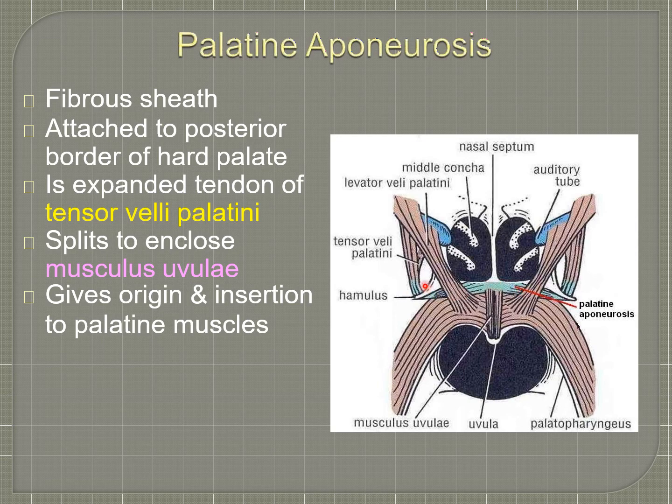Here you can see the muscle tensor veli palatini. So it expands to form this aponeurosis. It is an extension of tensor veli palatini, the muscle. It splits or divides into two to enclose a muscle called the musculus uvulae. Then this aponeurosis gives origin and insertion to several palatine muscles.